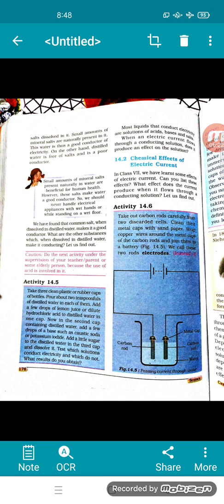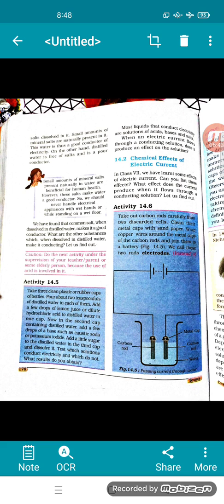Small amounts of mineral salts present naturally in water are beneficial for human health. Please underline. However, these salts make water a good conductor. So, we should never handle electrical appliances with wet hands or while standing on a wet floor. Is it clear? Okay.